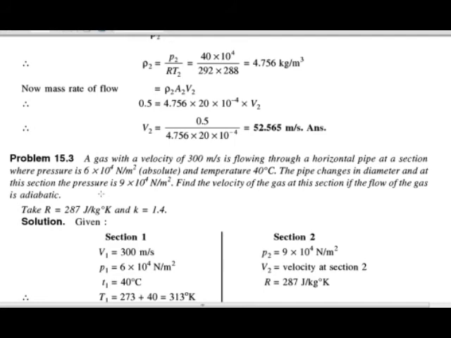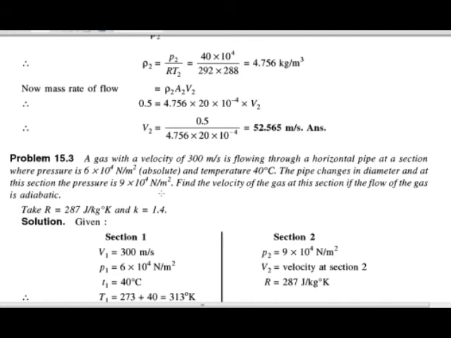Absolute pressure they have given. Then the temperature is 14 degree centigrade. The pipe changes in diameter, and at this section the pressure is 9 into 10 raised to 4 Newton per meter square. Find the velocity of the gas at this section if the flow of the gas is adiabatic.